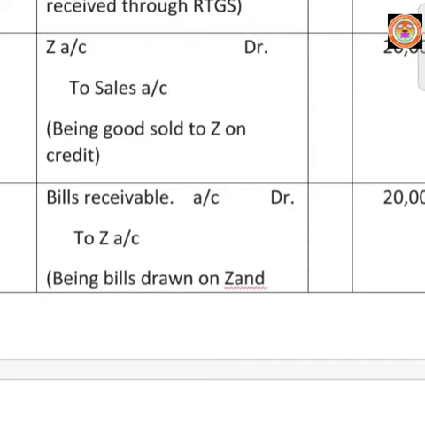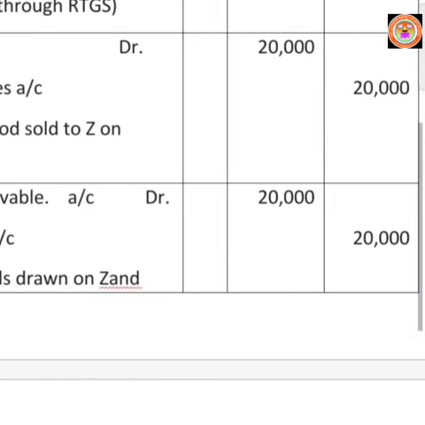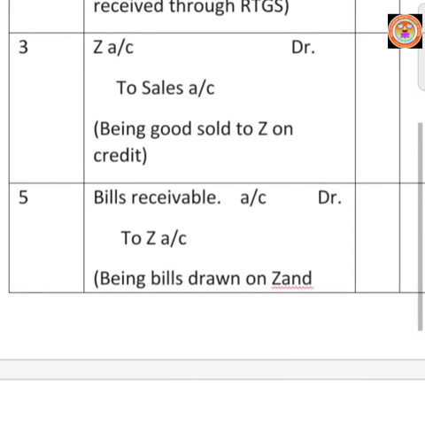So write bills receivable account debtor. Mr. Z is the giver. Mr. Z will give money for that bill. So write to Z account according to our personal account rule. Credit the giver. So write to Z account 20,000 in both columns. Then write the narration.